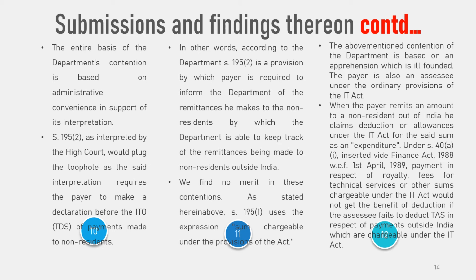The Supreme Court finds no merit in these contentions. As stated earlier, Section 195 subsection 1 uses the expression "sum chargeable under the provisions of the Act". We need to give weightage to those words. Further, Section 195 uses the word payer and not the word assessee. The payer is not an assessee. The payer becomes an assessee in default only when he fails to fulfill the statutory obligation under Section 195 subsection 1. If the payment does not contain the element of income, the payer cannot be made liable.